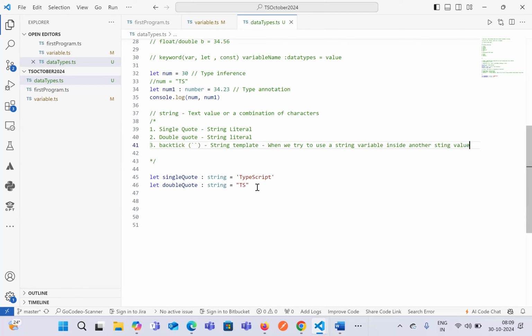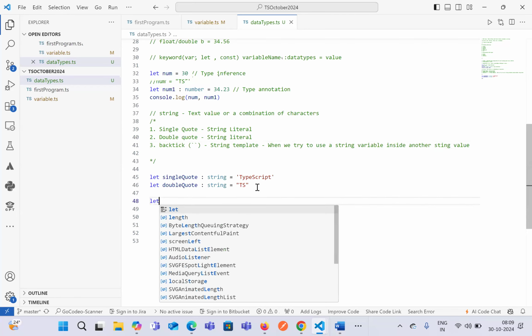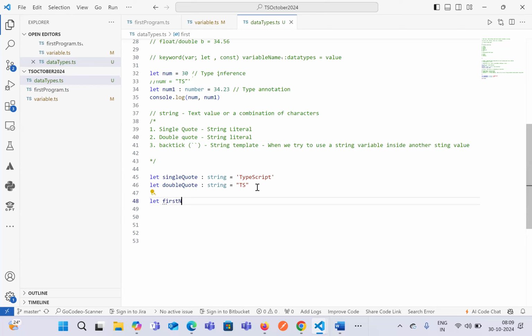What is meant by that? So let's try to see it over here. I'll just say let first name equals to some value, let's say John. And we'll try to say, let's say, greet. We'll just try to declare a variable, which is again a greet, and we'll just say it as hello. And we want to use a name, which we have defined over here, which is John.